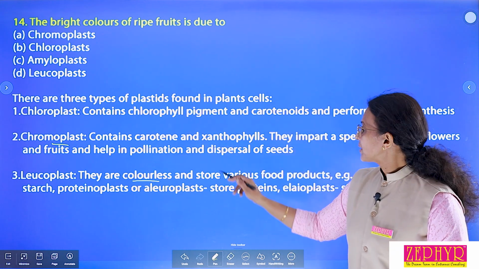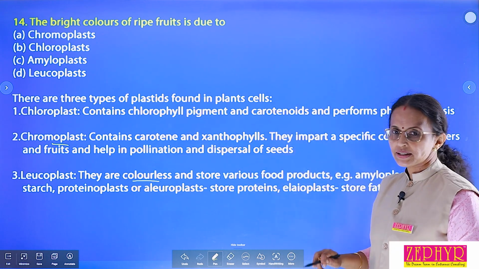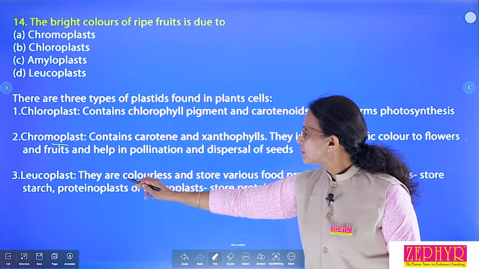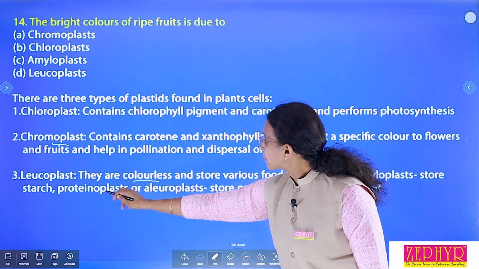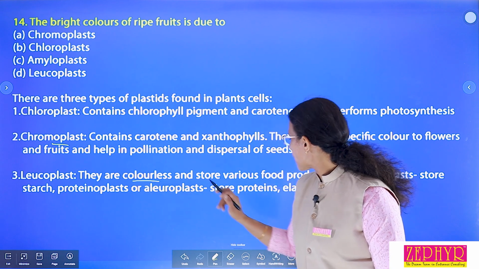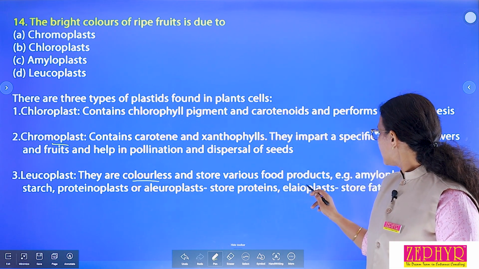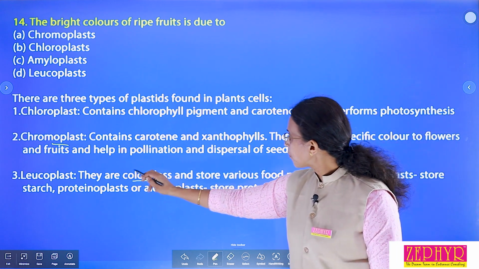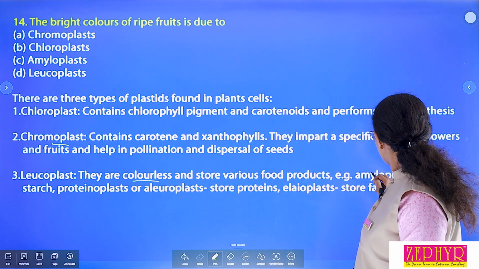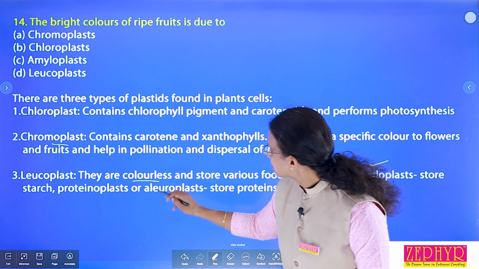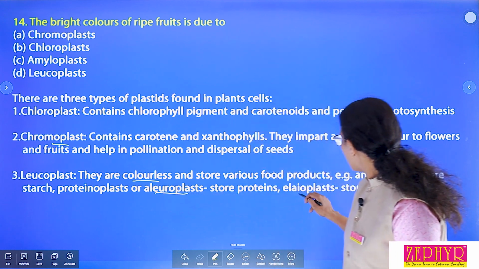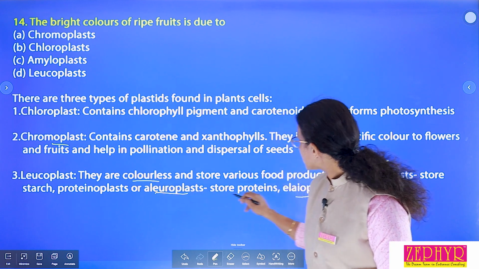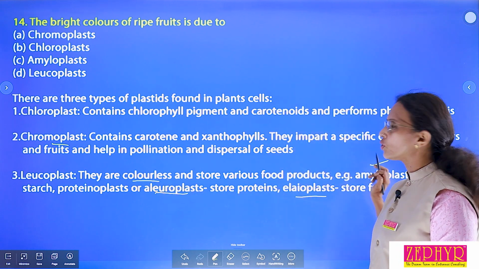Leucoplasts are colorless and store various food products. For example, amyloplast stores starch, aleuroplast stores proteins, and eleoplast stores fat. These three are leucoplasts, which are colorless. It is of three types: amyloplast, aleuroplast and eleoplast. Amyloplast stores starch, aleuroplast stores protein and eleoplast stores fat.